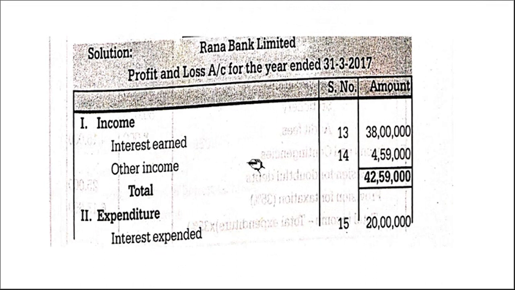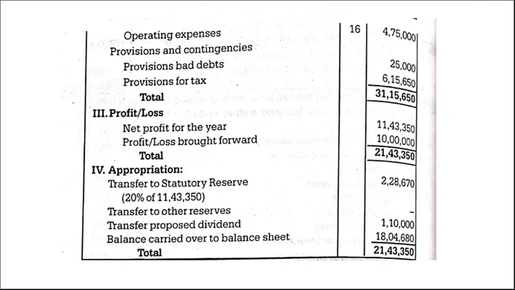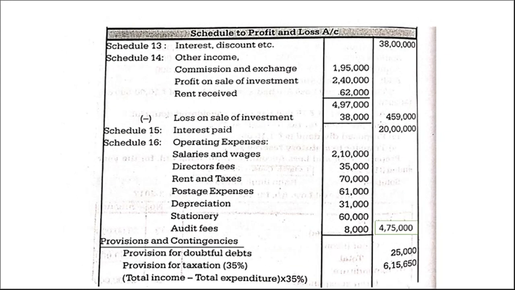Okay, so as we know, 13 interest earned, 14 other income, 15 interest expended, 16 operating expenses. Then comes provision. Let us work out one by one. We will prepare the schedules. Schedule 13, interest and discount, they have given only one entry, 38 lakh. Other income: commission, profit on sale of investment, rent received, right? So total this much, and there is a loss. So we have to deduct the loss, 4,97,000 minus 38,000. So it is 4,59,000. Correct?